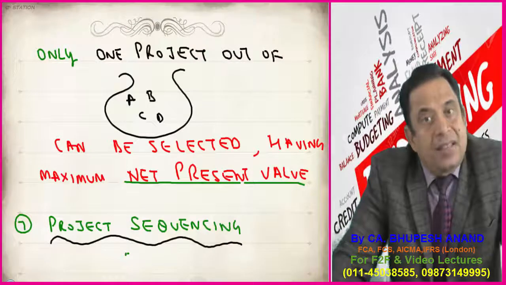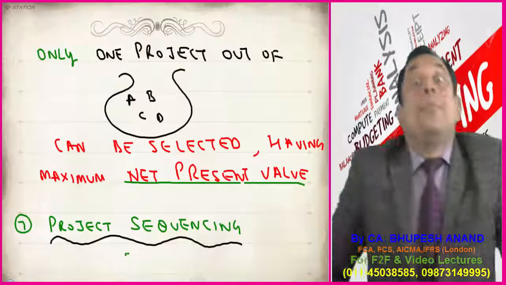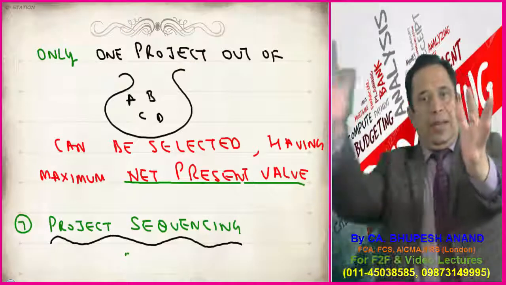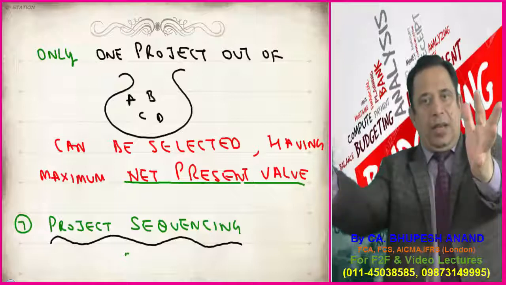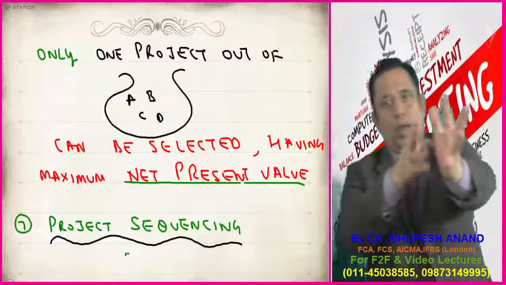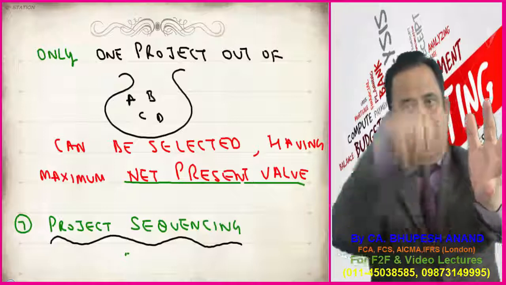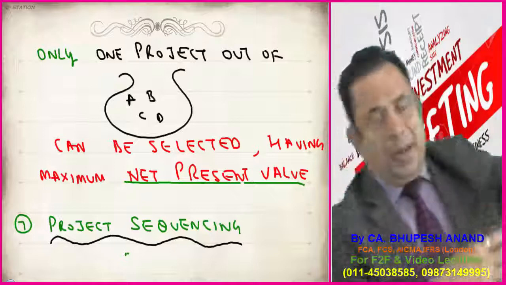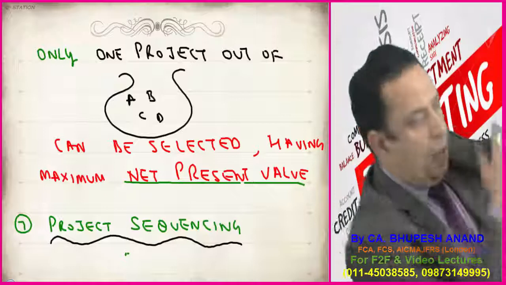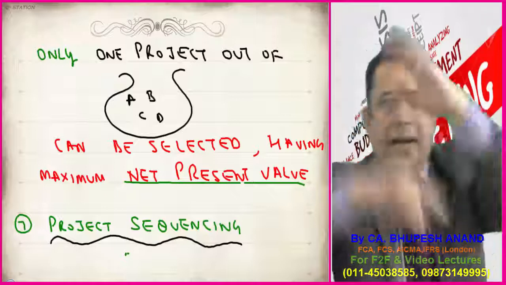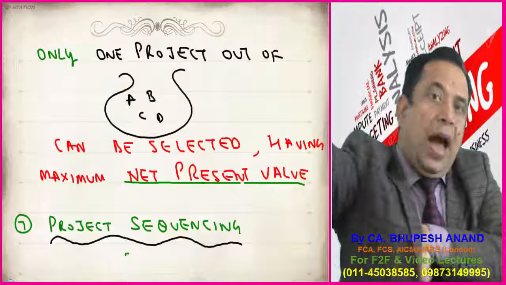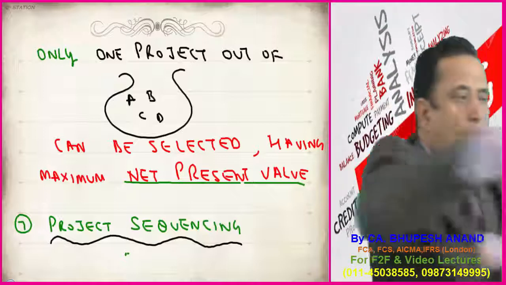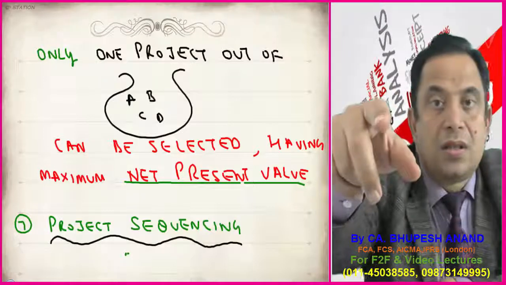The next concept, next term, is named project sequencing. For example, before going for CFA level 3, you have to clear level 2. And before sitting for level 2, you have to clear level 1. It means it is in a particular sequence: level 1, then level 2, and then level 3. You have to follow a particular sequence.